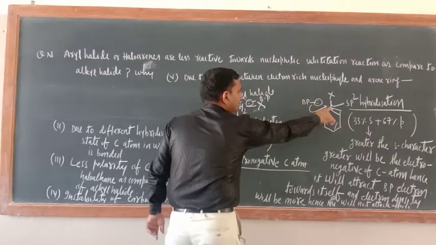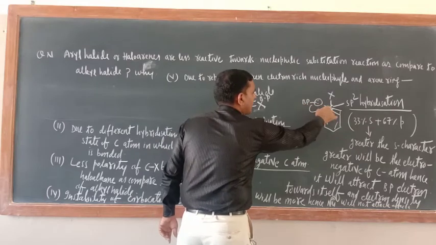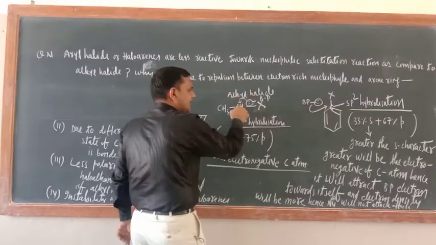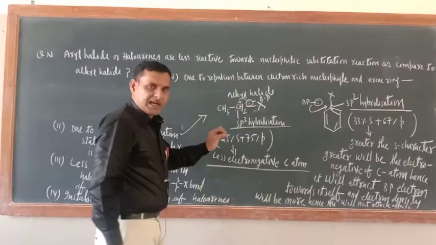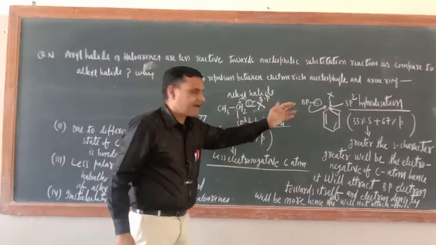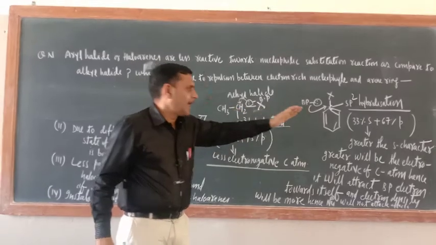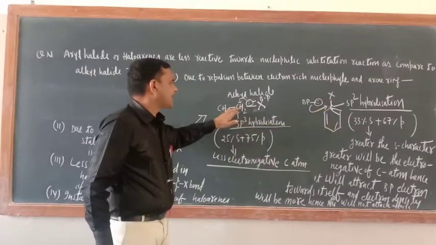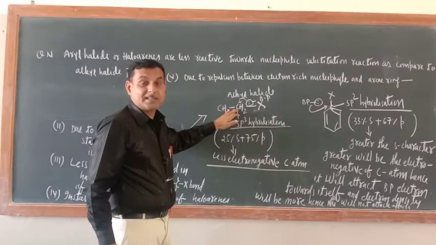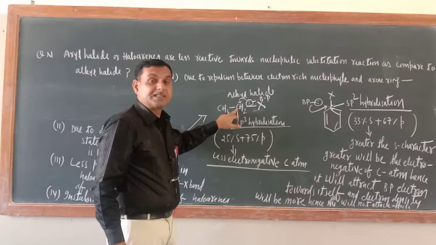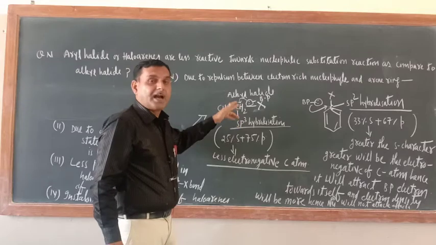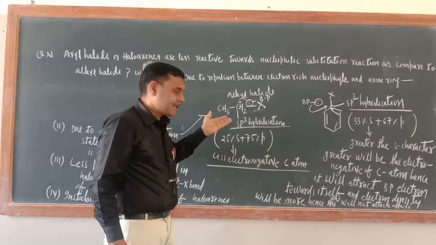This carbon atom is more electronegative, so it will attract the bond pair electron. This is less electronegative, it will attract, but a little bit less, as this is a comparative study. So this carbon atom is an electron deficient center, and here the nucleophile will attack easily.